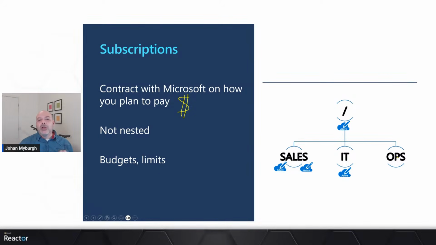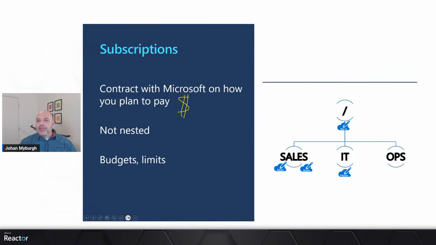Subscriptions, on the other hand, cannot be nested. So subscriptions, unlike management groups, I cannot have a subscription inside of a subscription. It's simply a one layer in the structure component, right? And this is typically also where you will set some thresholds and limits, like budgets, for example, to specify that, for example, our test subscription does not go over a certain amount, and you start getting emails at some point in time to say, hey, you're heading to 80-90% of your limits and budgets that you've set.